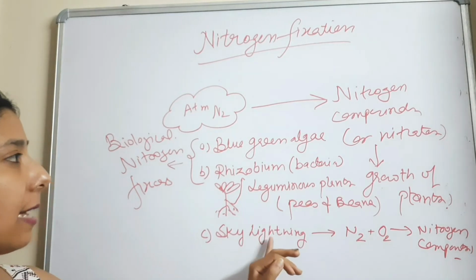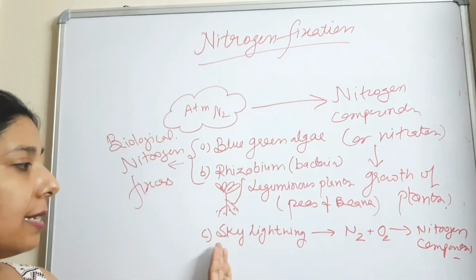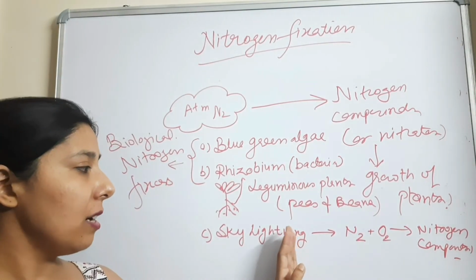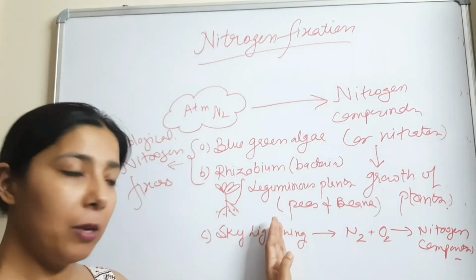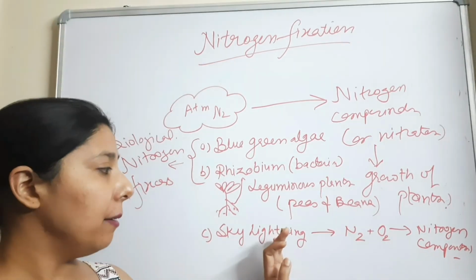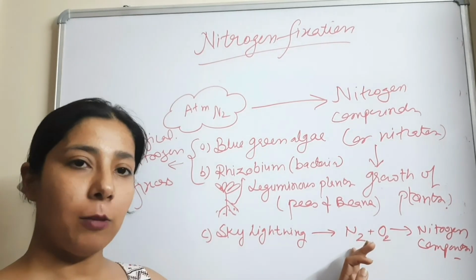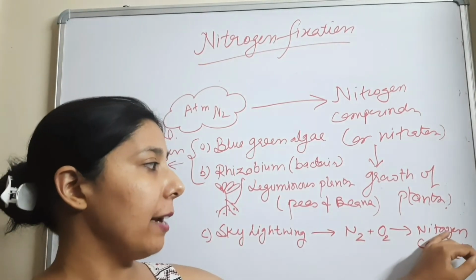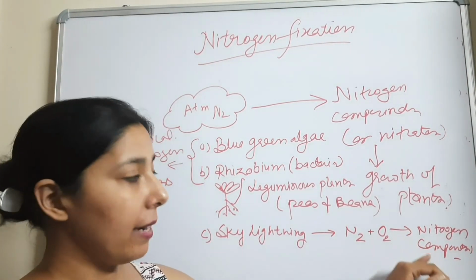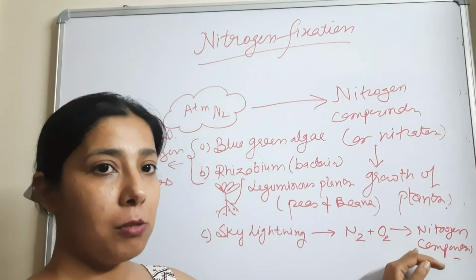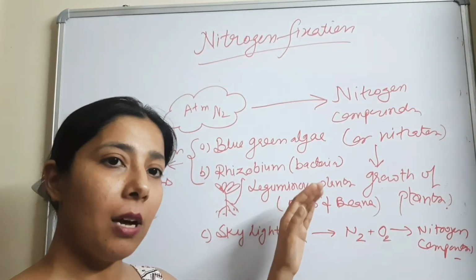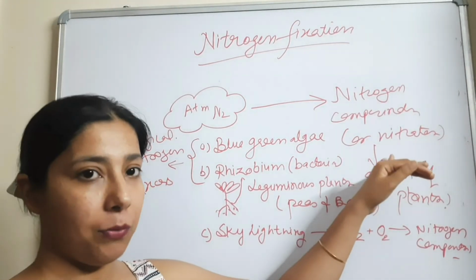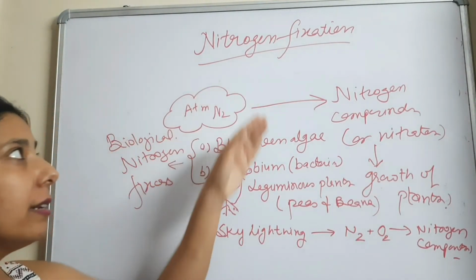The third agent that is helpful for nitrogen fixation is sky lightning. What happens during the sky lightning is the atmosphere gets heated up because of the lightning in the sky, due to which the nitrogen gas of the atmosphere combines with the oxygen gas in the atmosphere and forms the nitrogen compounds. So when it rains, the nitrogen compounds dissolve in the rainwater and come to the soil on the earth, and from there they can be used by the plants for their growth. So this is all about nitrogen fixation.